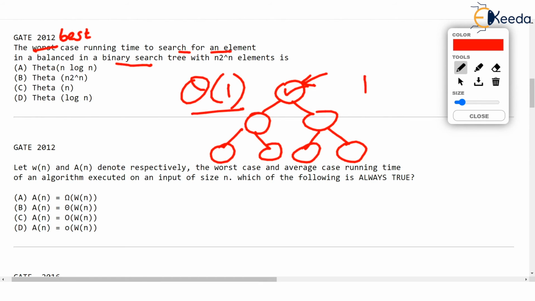So we went down till the last level and we saw that the number of levels is log of n to the base 2 if there are n nodes. But they have given that the number of nodes is n multiplied by 2 raised to n. So our expression became log of n multiplied by 2 raised to n to the base 2, and we simplified this and we got the answer as theta n. I hope this is very clear, and in the next video, we will see some more questions asked on asymptotic notation. Thank you very much.